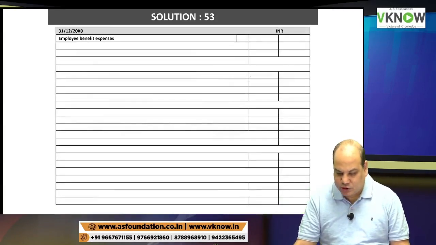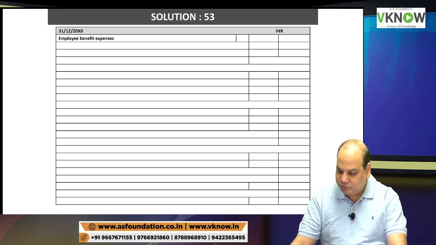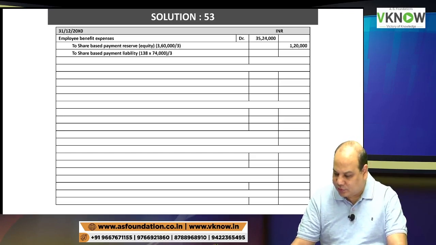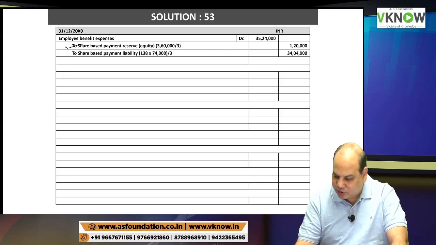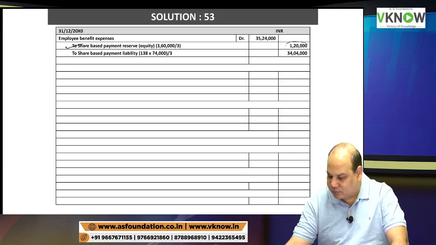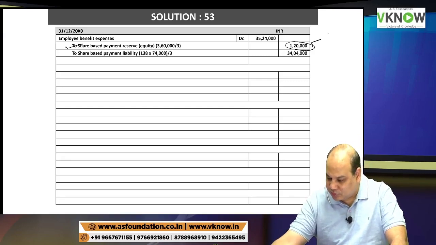Now they have given you journal entries. Journal entry on 31/12/20x0. You have to just tell me whether it is right or not. Employee benefit expense account debit to share based payment reserve is every time 1,20,000. Do you agree? Why? 3,60,000 divided by 3. So this figure is going to be same.